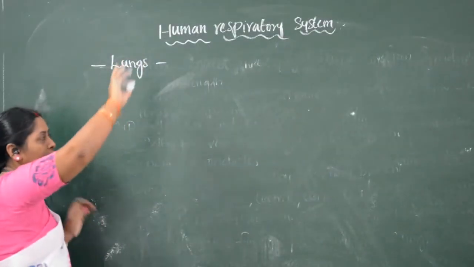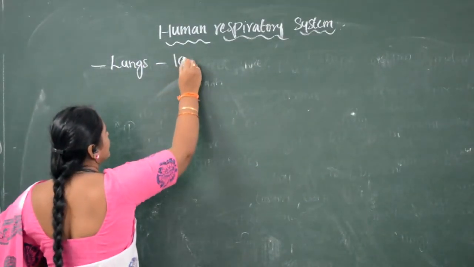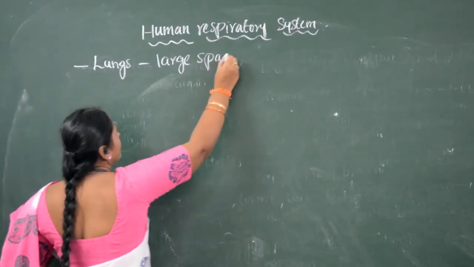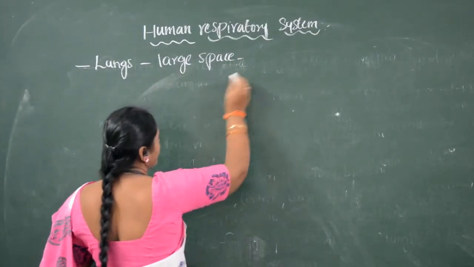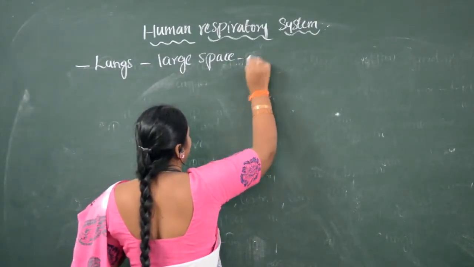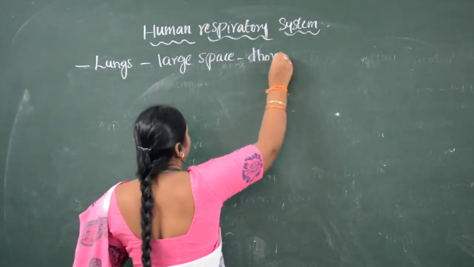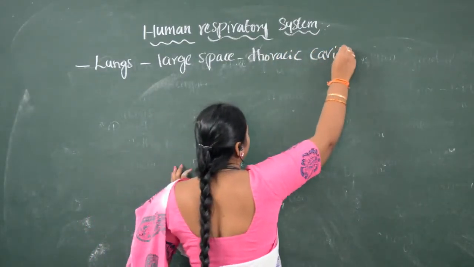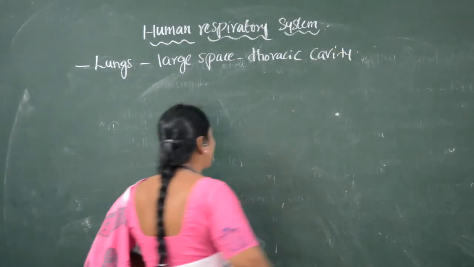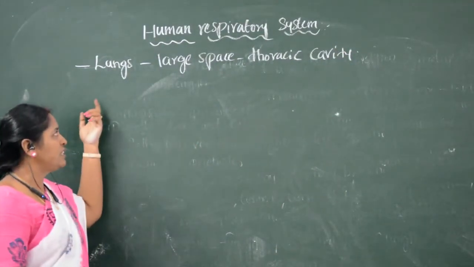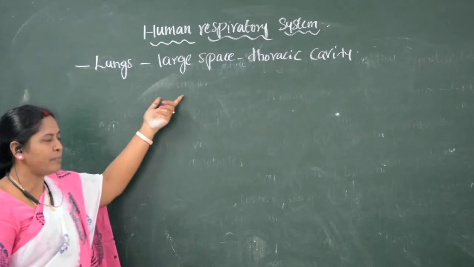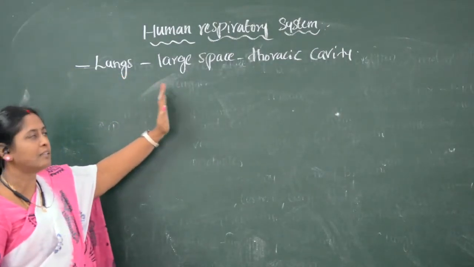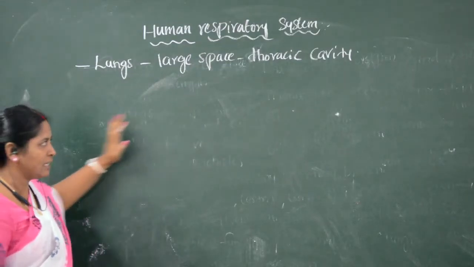Lungs occupy a large space in the chest cavity, or thoracic region, or thoracic cavity. So which is the part which is occupying large space in the thoracic cavity? Lungs occupy large space in the thoracic cavity.